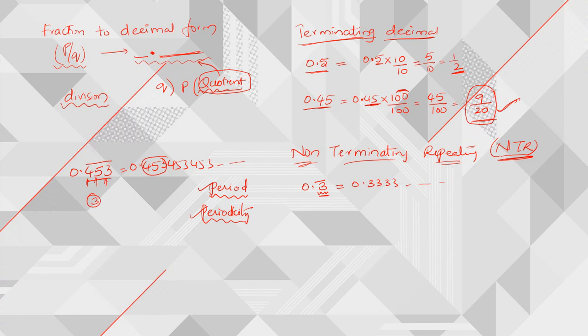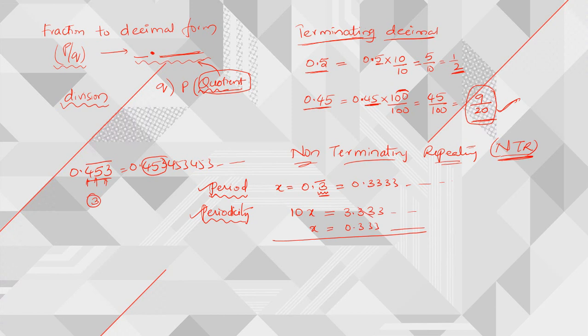Now, 0.3 bar is equal to 0.333. How can you convert this into fraction form? For that we have a procedure which we learned in our 8th and 9th classes. Consider this as x. What is the periodicity? The periodicity is 1, so simply multiply with 10. Then 10x is equal to 3.3333 and so on, and x is 0.3333 and so on.